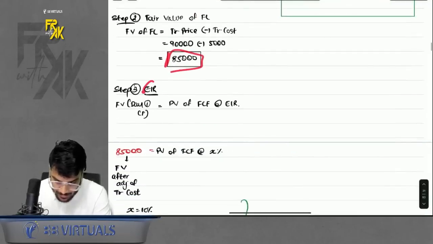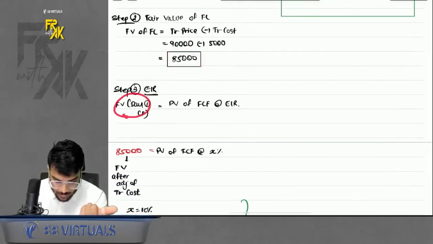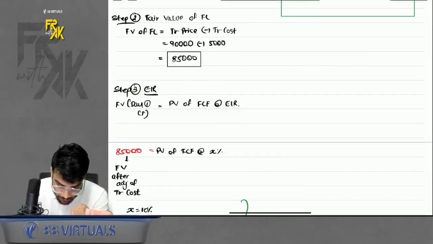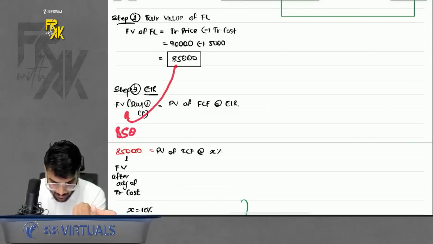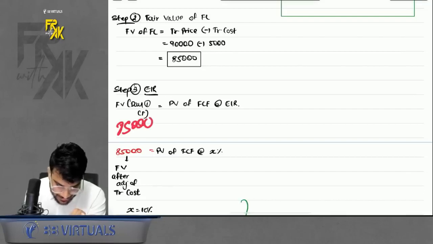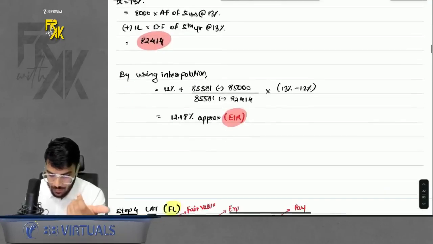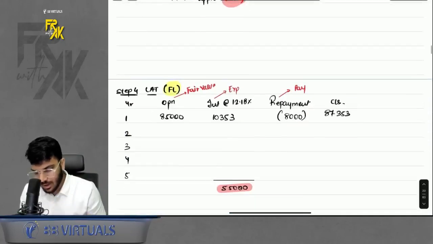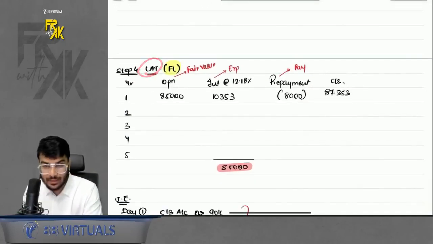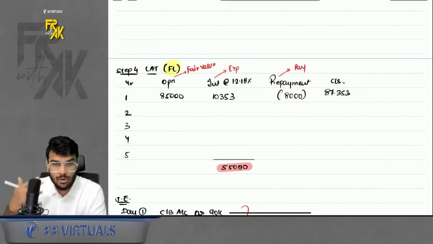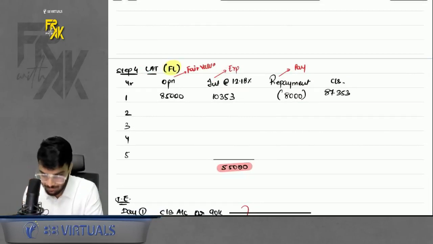Now you will find the EIR. EIR, again same formula you will use. Fair value is equal to present value of FCF at EIR. Now when you take this fair value, you will take it to be 85,000 and not 90,000. So as soon as you take 85,000 here, the EIR which you get in step number 3 will automatically account for the transaction cost as well, right? Okay. So accordingly, you will prepare your LAT. You will get the amount of interest. This interest is including your coupon, premium, discount, or transaction cost also. Okay, do remember that part.